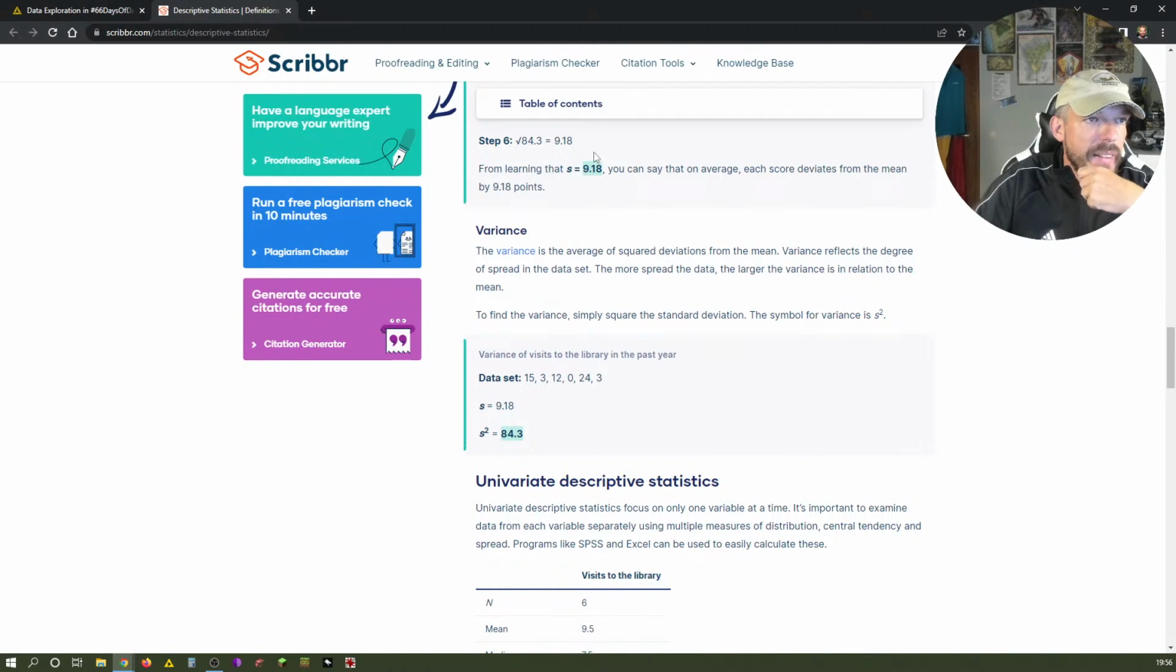So it's basically just one of the numbers we did before. So if the standard deviation is 9.18, we square that, the variance is 84.3.